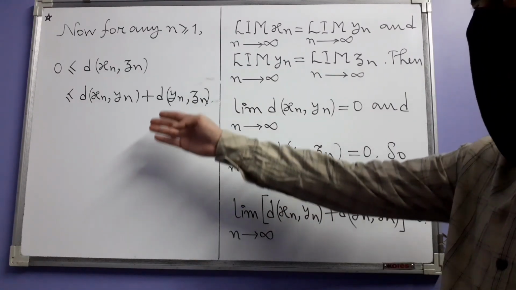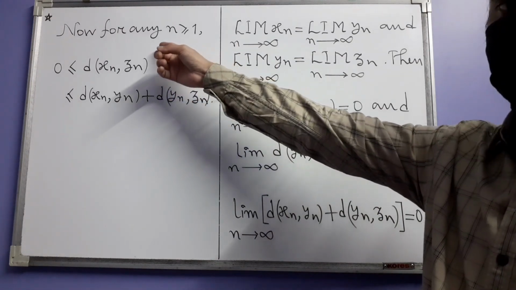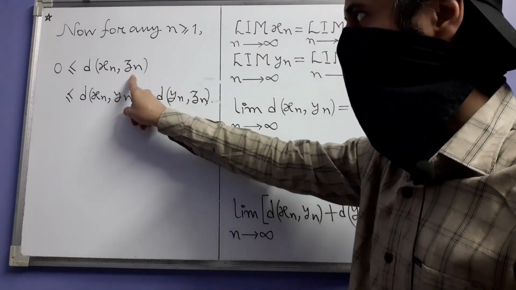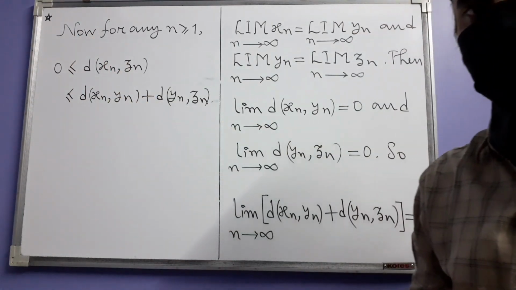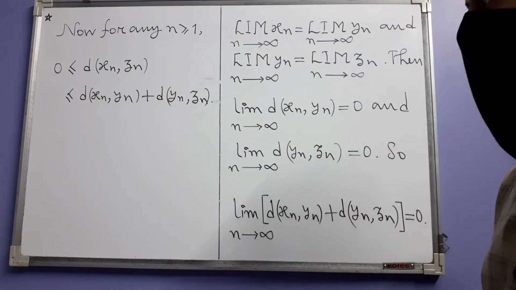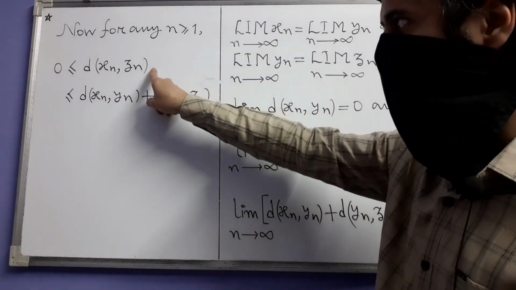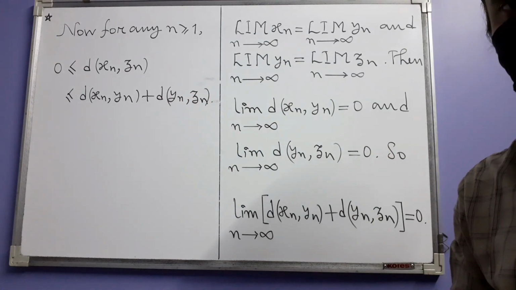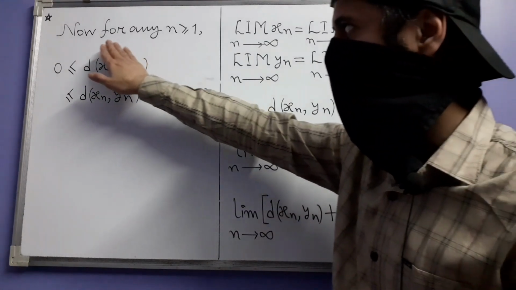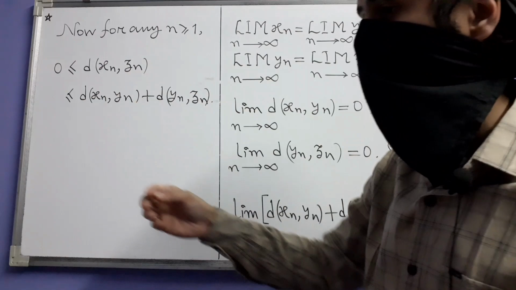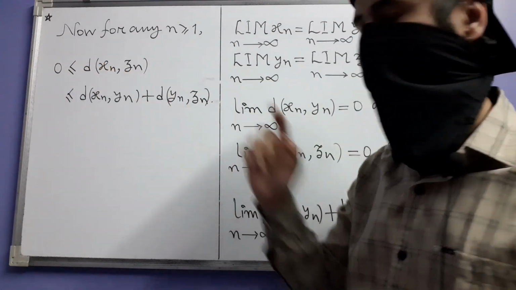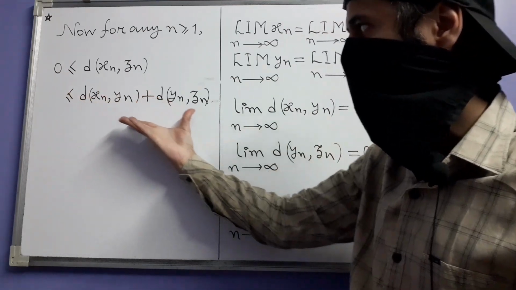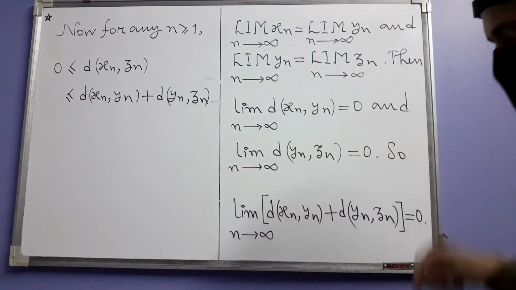Now next consider these inequalities. For any positive integer n, that means for any index n, the distance between x_n and z_n of course is greater than or equal to 0 because we have a metric. And by the triangle inequality, that is less than or equal to the distance between x_n and y_n plus the distance between y_n and z_n. So you now see that you have a sequence of real numbers which is trapped between two sequences, one of which is the constant sequence 0 and the other is this sequence which also converges to 0.